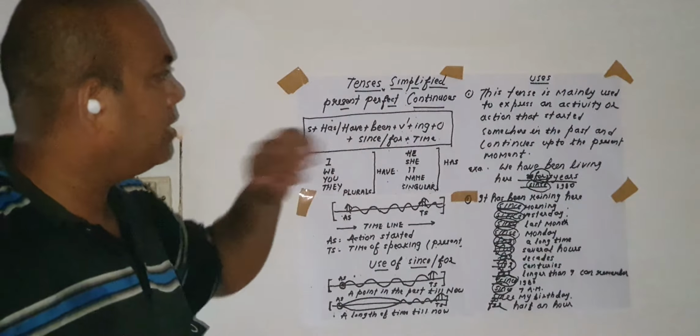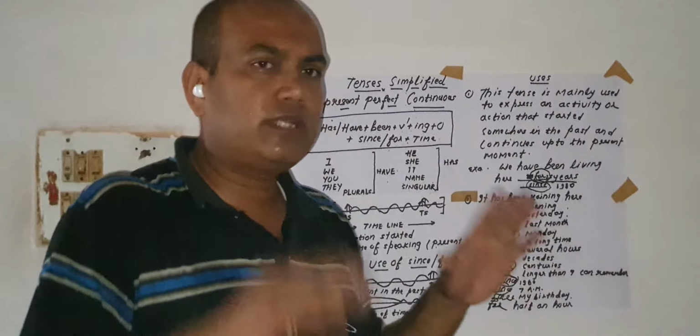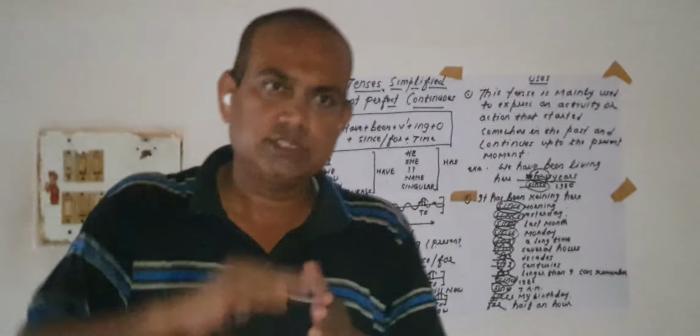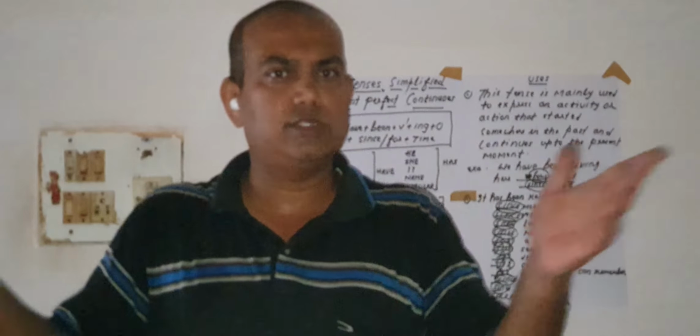So, in present perfect continuous, the main thing is to learn the use of since and for correctly with the time. And what is the use of present perfect continuous tense? This tense is mainly used to express an activity or an action that started somewhere in the past and continues up to the present moment. Many examples you can say.